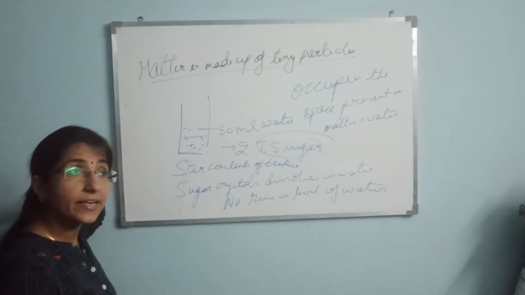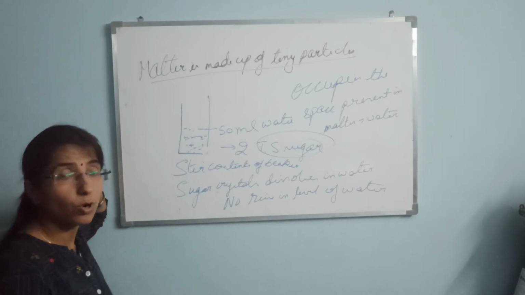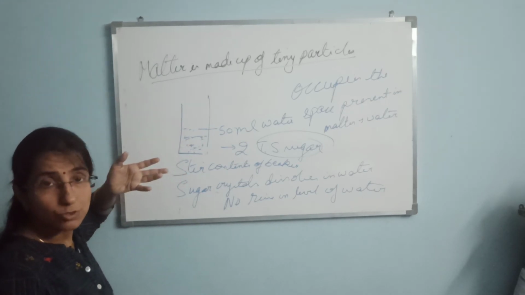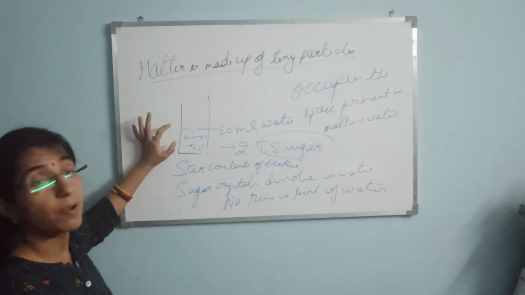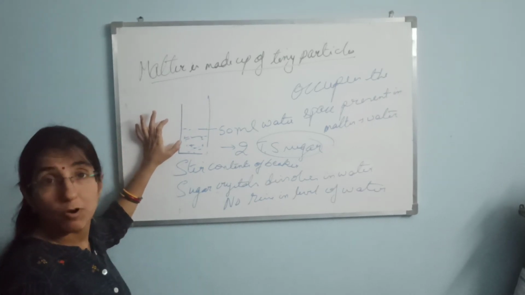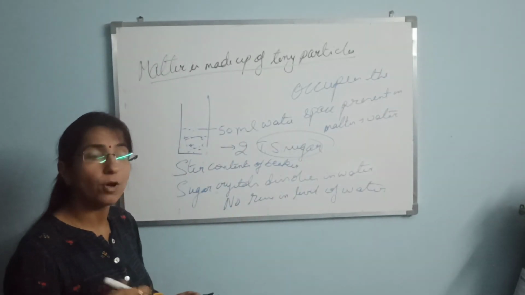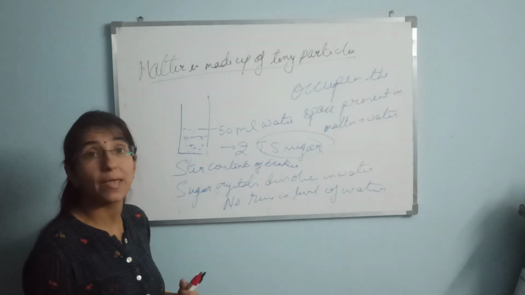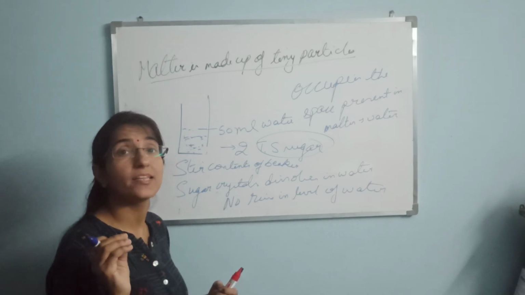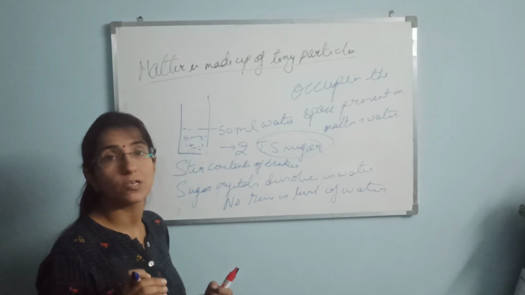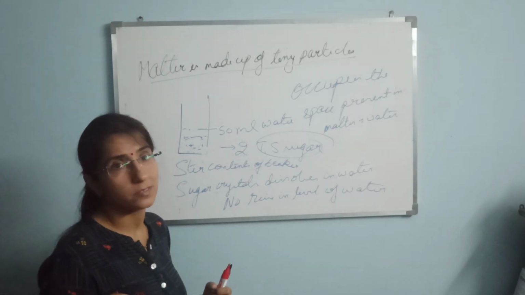In another example, there is a salt, potassium permanganate. Potassium permanganate is basically a purple colored salt which, when added to water, gives pink color. So we can take one glass, and in that glass take 50 ml of water. In that we can add KMnO4 salt. Don't stir the solution, don't mix it. But later on, you will identify that the whole solution will turn pink after some time. This means that the potassium permanganate crystals will occupy the spaces present in the water, and hence we can conclude that matter is made up of extremely small particles.